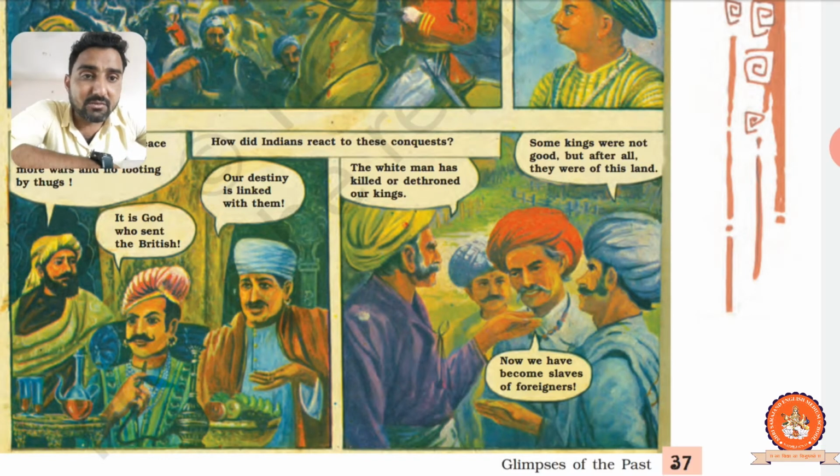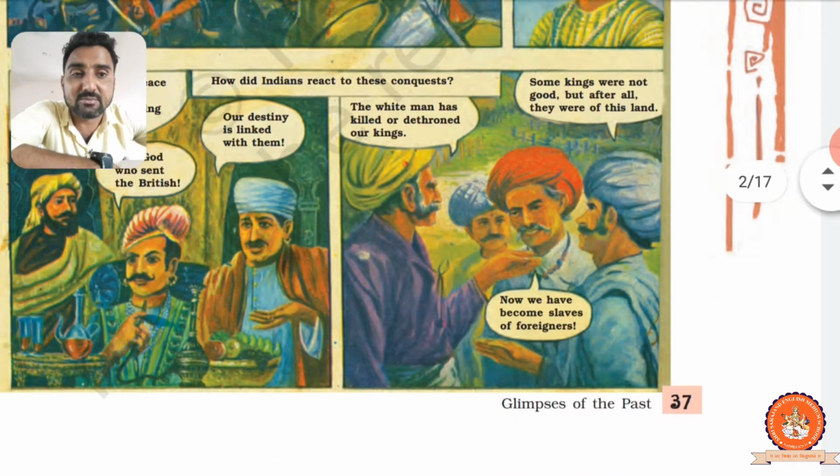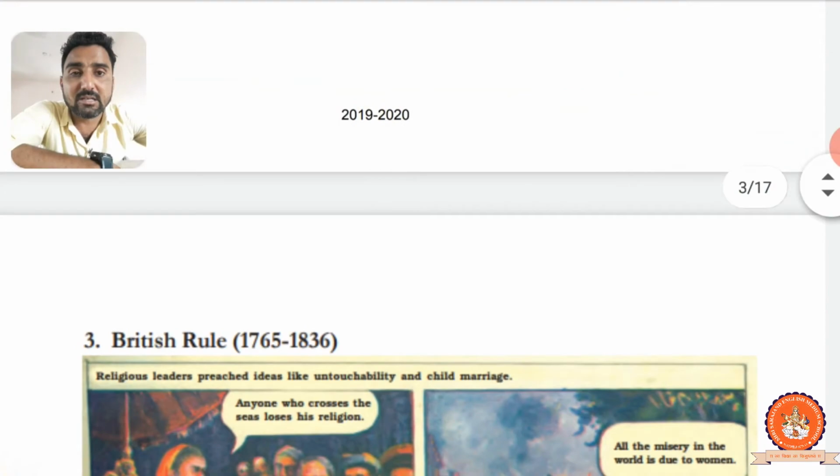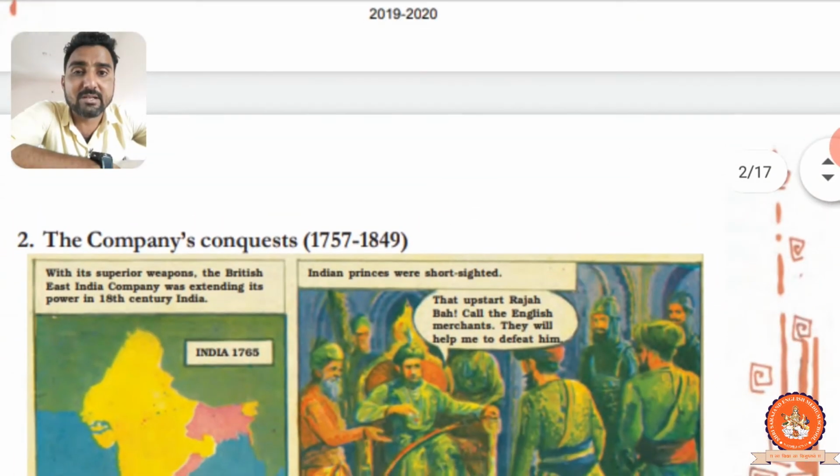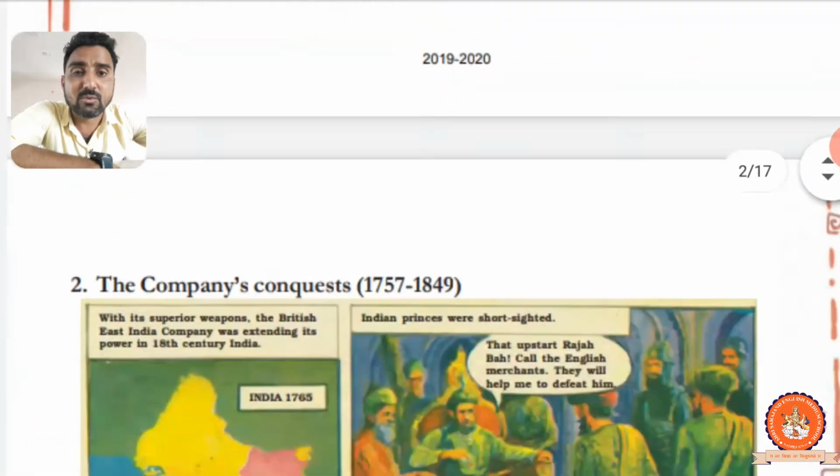Now the third one said that now we have become slaves of foreigners. Here the people have now got the point. Now we have all become slaves, gulam ho gaye, of foreigners. This is the one point, this is the second.